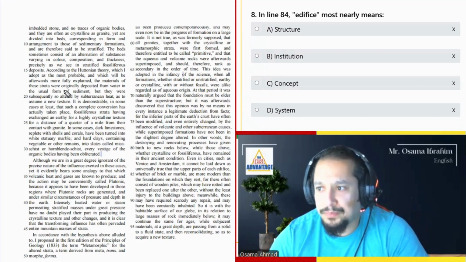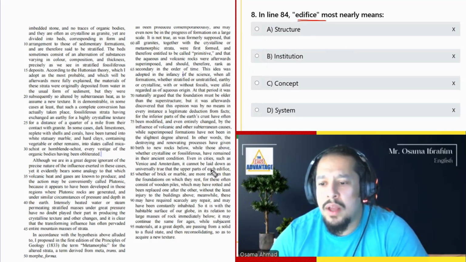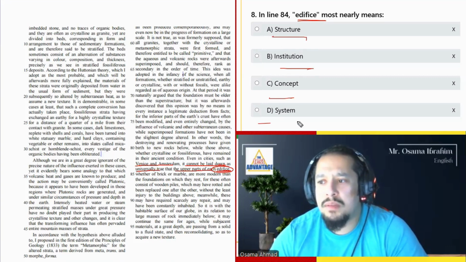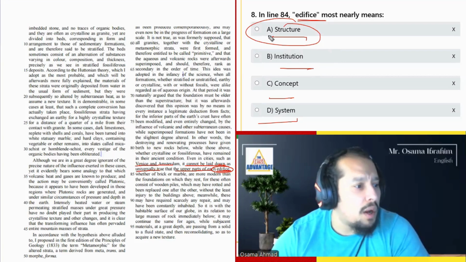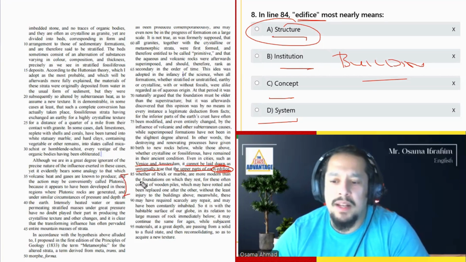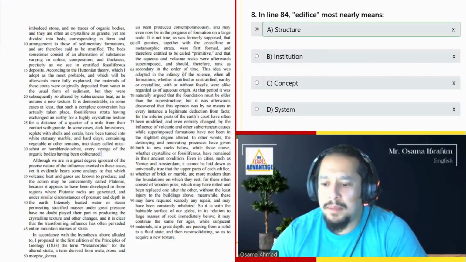Question number 8. Edifice most nearly means, line 84. We're talking about buildings. So even in cities such as Venice and Amsterdam, it cannot be laid down as universally true that the upper parts of each building, of each edifice, structure, institution, concept, system. So what are we talking about now? Edifice means the building, right? And we know it's talking about a building because it talks about foundations and brick and wood. So here we're going to say answer A.